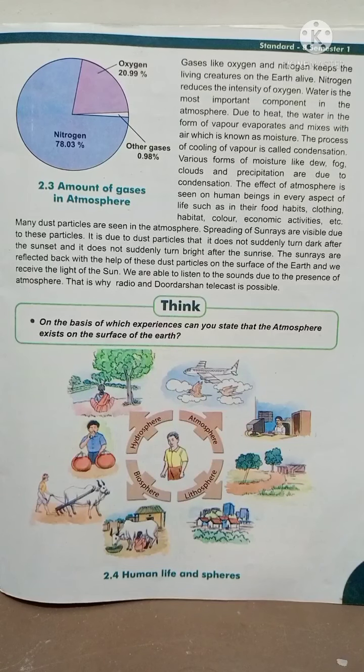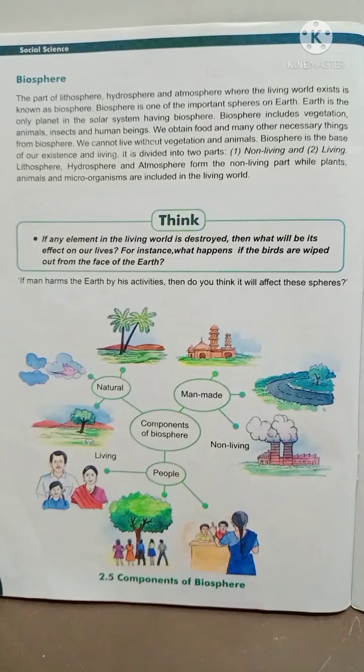We are able to listen to the sounds due to the presence of atmosphere. That is why radio and Doordarshan telecast is possible. Next is biosphere, the part of lithosphere, hydrosphere, and atmosphere where the living world exists. Exist means live. This is known as biosphere. Biosphere is one of the important spheres on Earth. Earth is the only planet in the solar system having biosphere. Biosphere includes vegetation, animals, insects, and human beings.